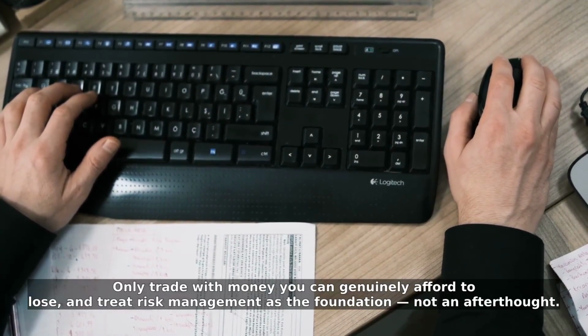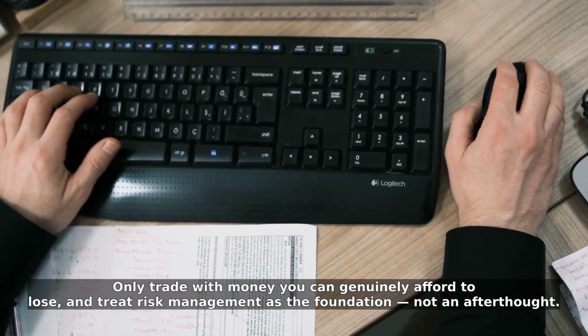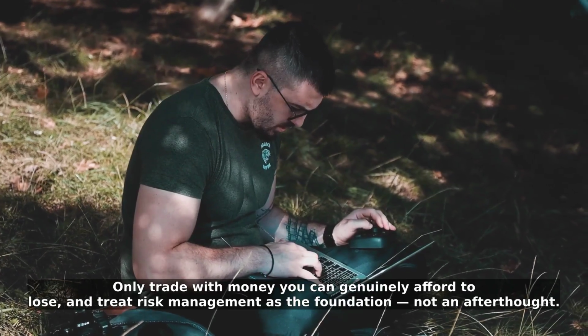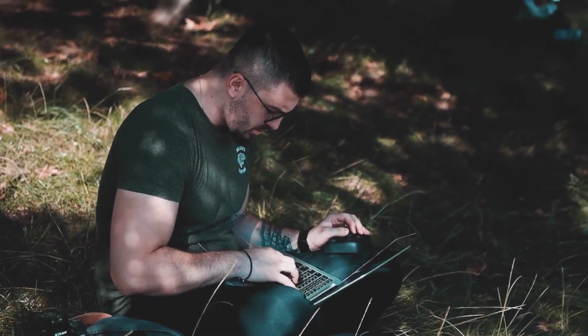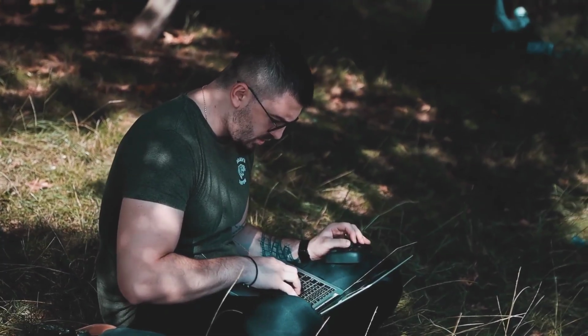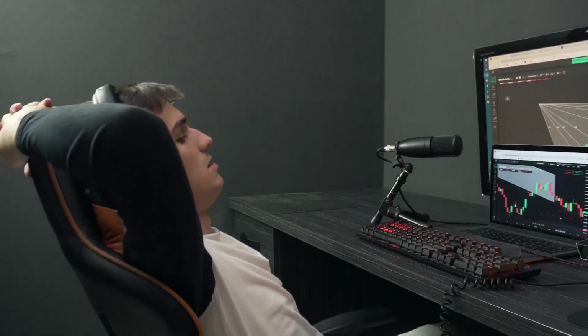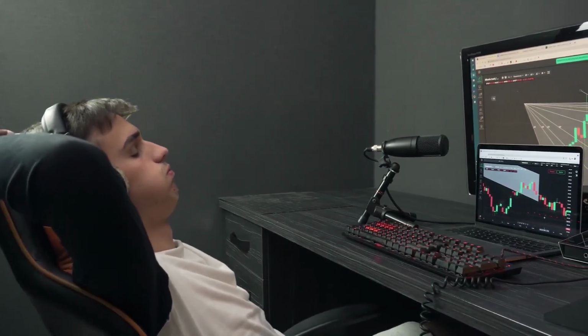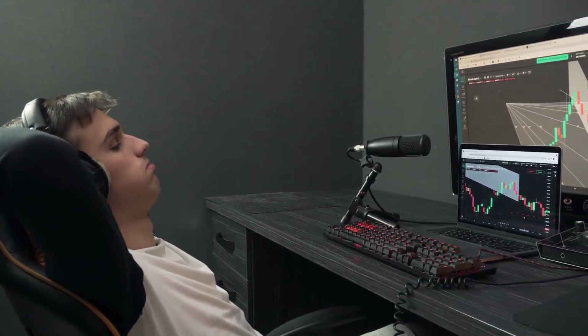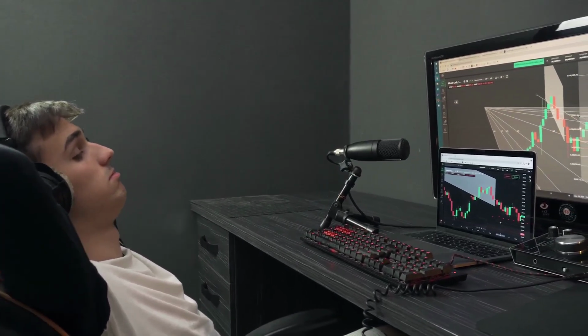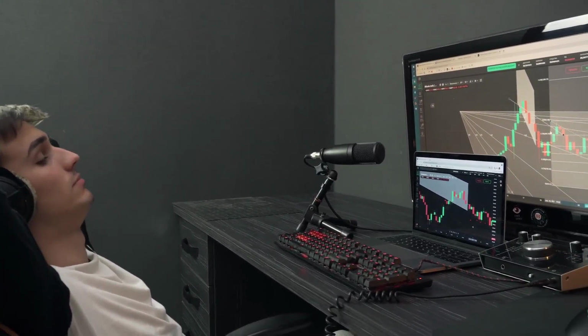If you are new to CFDs, a demo account lets you practice with real market conditions and no real money at risk. Use that time to build consistency in how you plan and execute trades before you commit capital. Trading CFDs involves significant risk. Only trade with money you can genuinely afford to lose, and treat risk management as the foundation, not an afterthought.